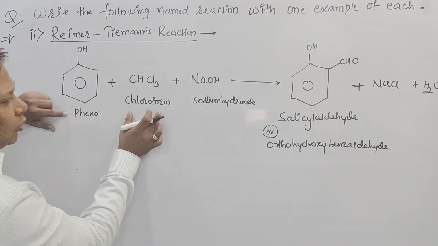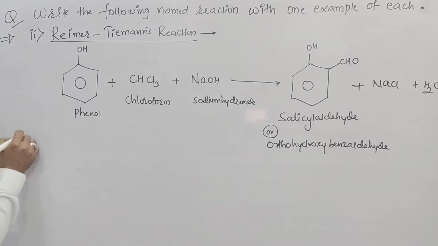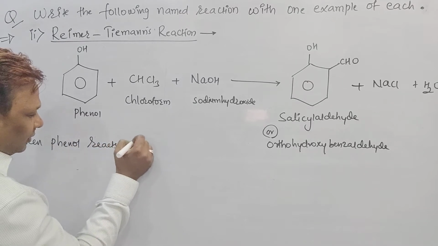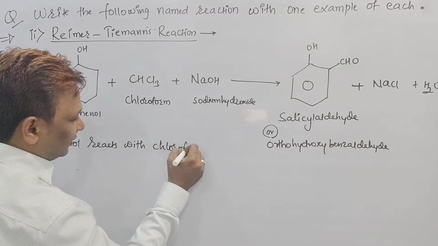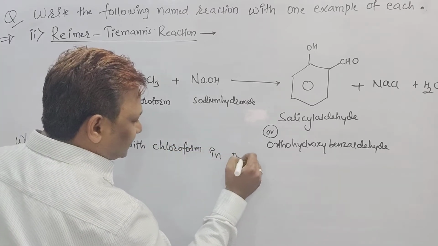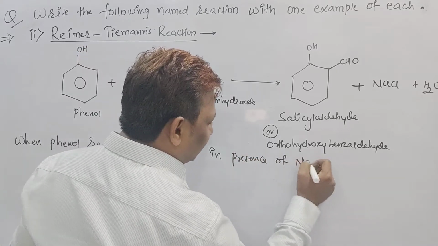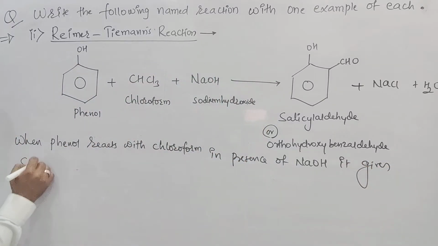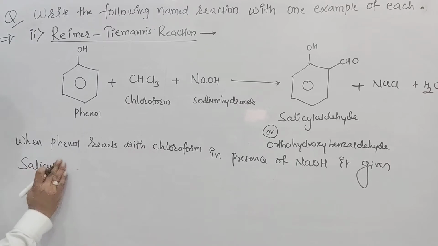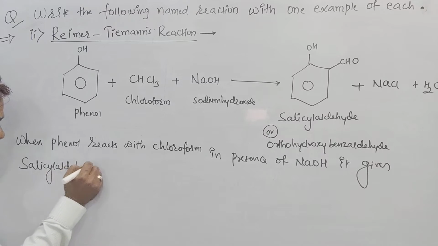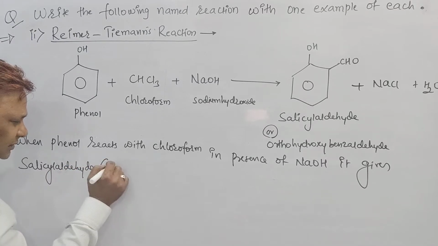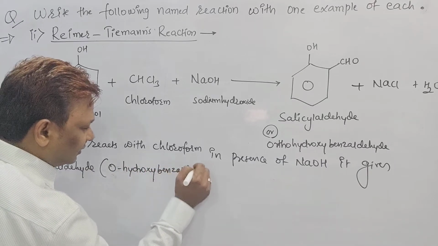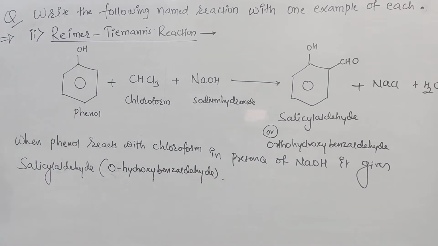When phenol reacts with chloroform in presence of NaOH, it gives salicylaldehyde, or it is also called orthohydroxybenzaldehyde. Right, beta? It is another reaction for the 2 marks.